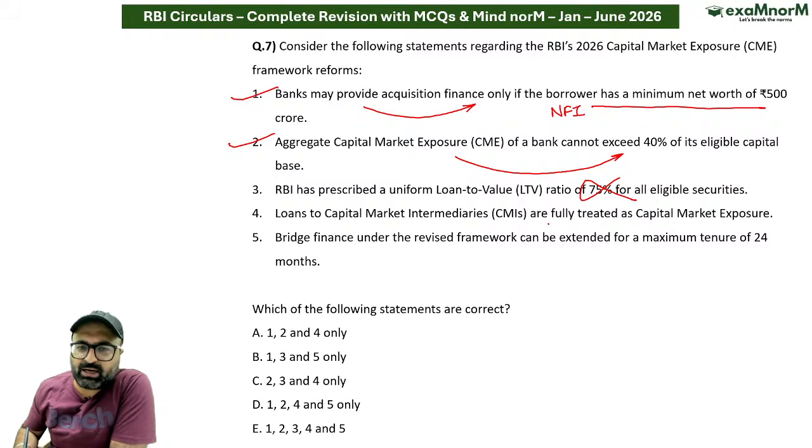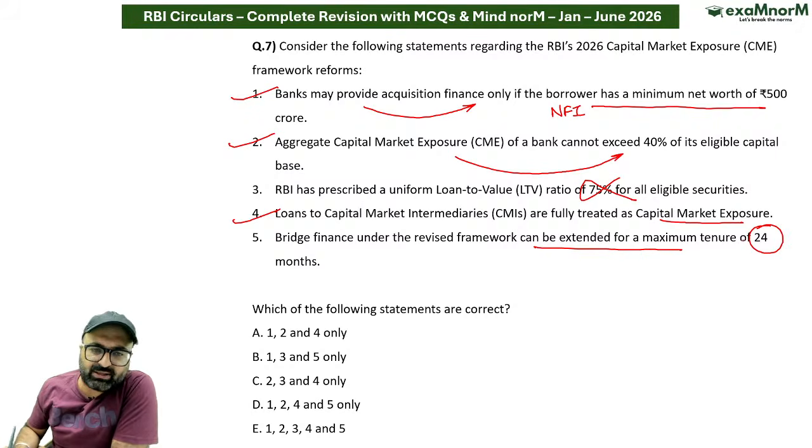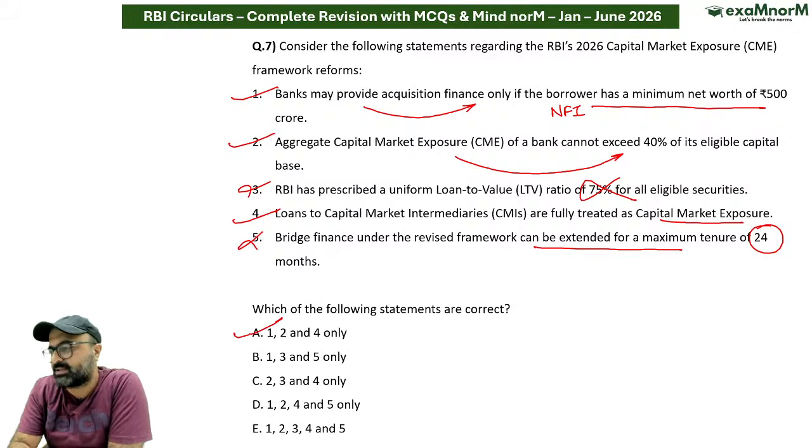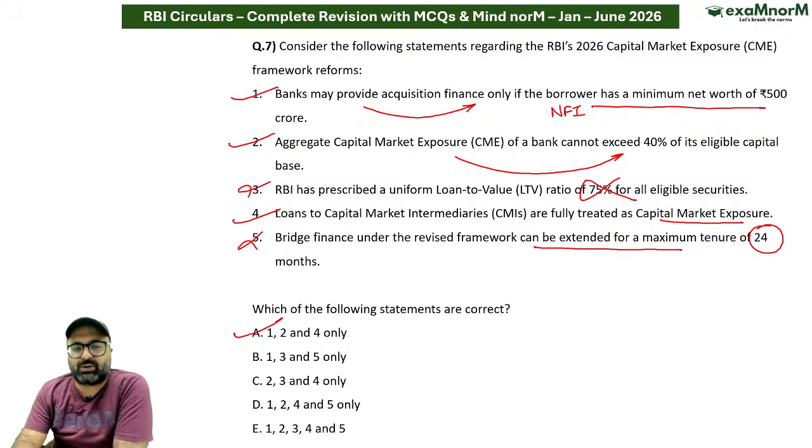Loan to capital market intermediaries are fully treated as capital market exposure, correct? Bridge finance under the revised framework can be extended up to a tenure of 24 months. Sir, I think it is extended up to a tenure of 12 months, not 24 months. So keeping that in mind, क्या आंसर बनेगा सर इस क्वेश्चन का? जो आंसर बनेगा that will be A option.